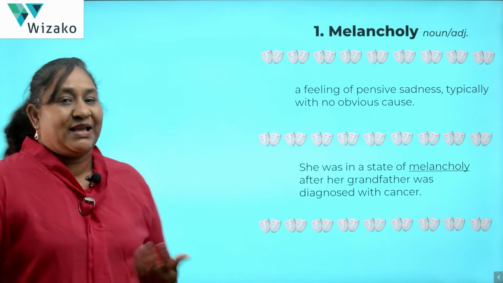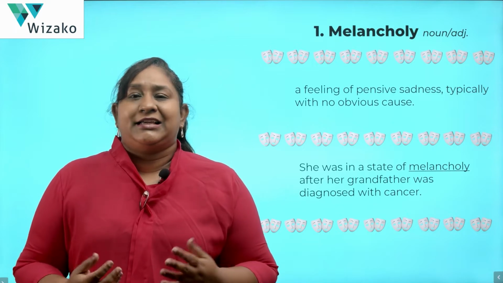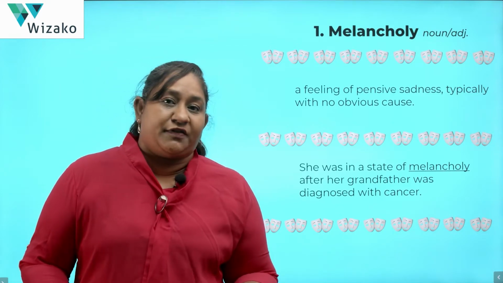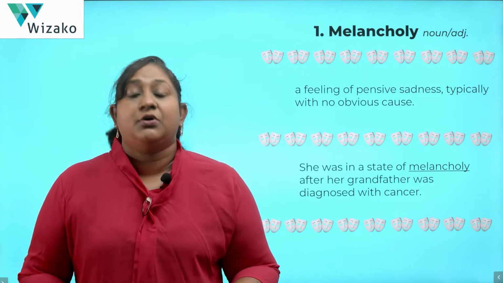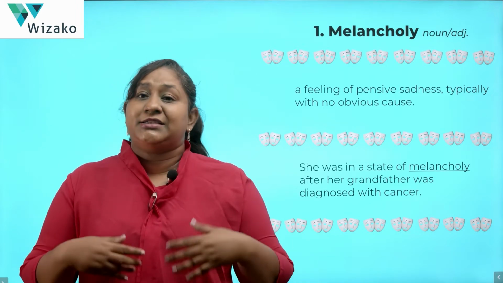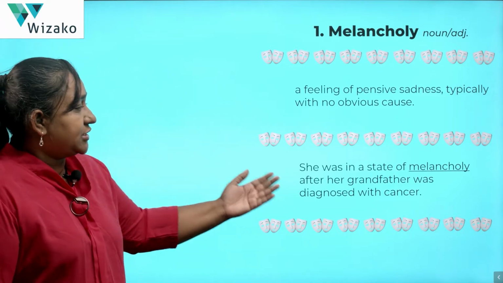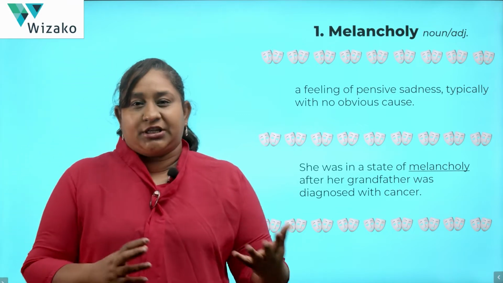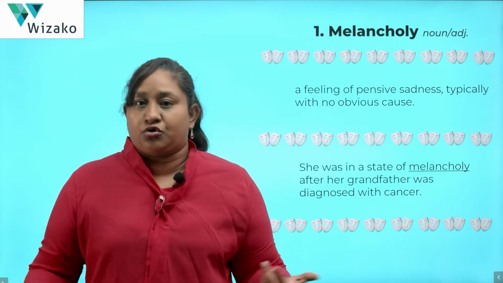Our first word is melancholy, which can be used both as an adjective and as a noun. Melancholy is an extreme state of depression or sadness. Quite often, melancholy is a state of depression or sadness that you get into for no apparent reason. Of course, there can be instances where there is a reason behind the sadness. In this example, she was in a state of melancholy after her grandfather was diagnosed with cancer. There is a logic and a reason behind her sadness. She was sad because her grandfather was not well.